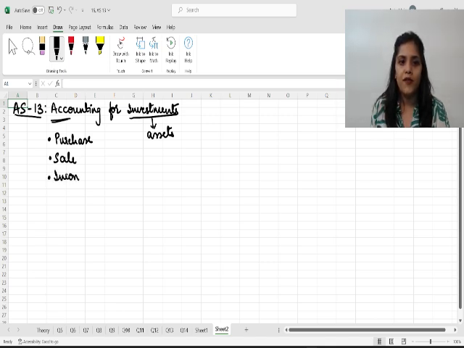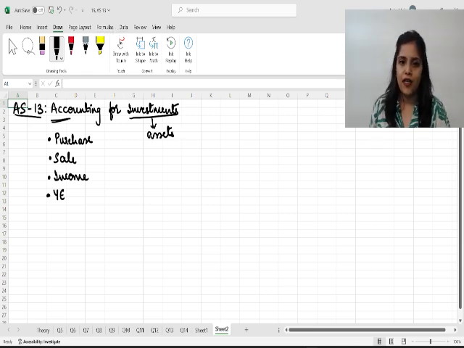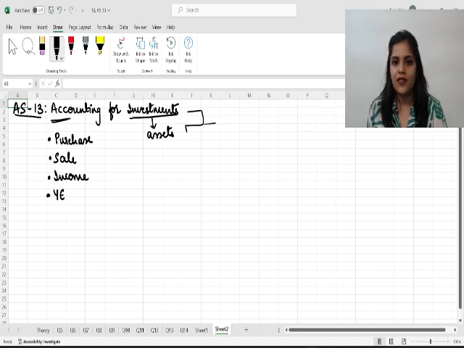interest or income earned by the investment, when we receive the income, how to account for it. And lastly, at the end of the year, how to value those investments and record in the books of accounts. So, Accounting Standard 13 gives us how to record for these investments under all the four scenarios. Okay, Accounting Standard 13. Now, Accounting Standard 13 says that all investments are of two types. Investments can be divided into two types.